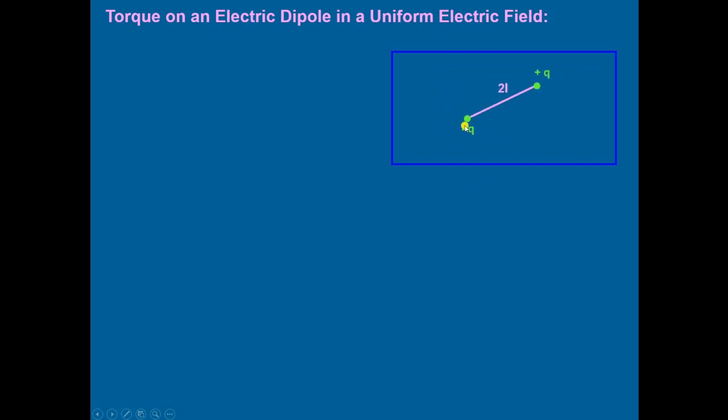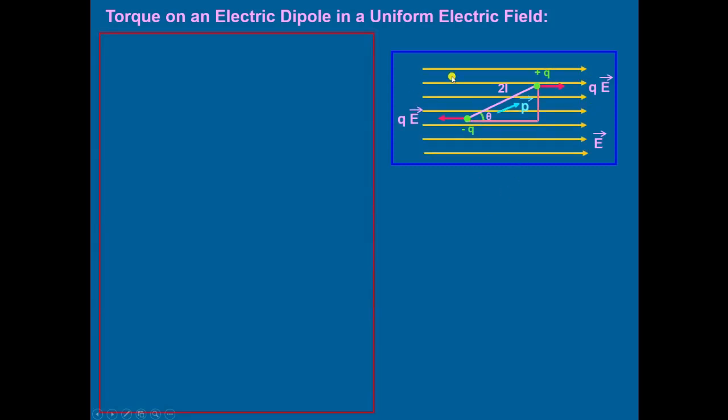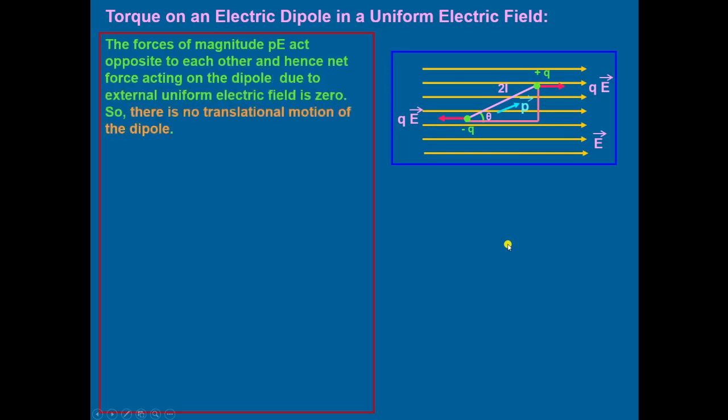Let us take an electric dipole having charges negative q and positive q, with the distance of separation 2L, placed in a uniform electric field E. Then the force experienced by positive q will be equal to qE, and by negative q, that is also qE, but the direction is different. The force experienced by positive q is along the electric field, and on negative q it is opposite to the electric field.